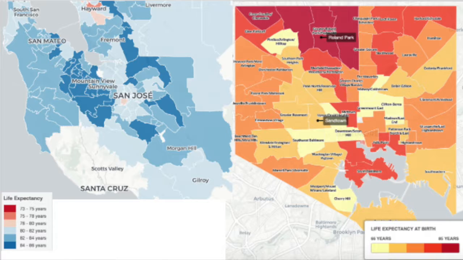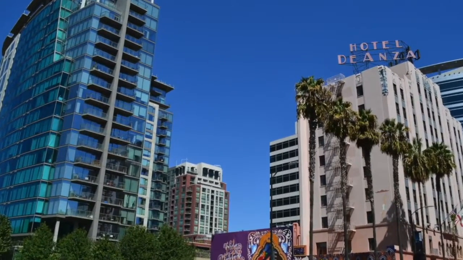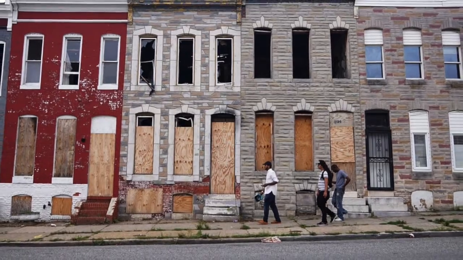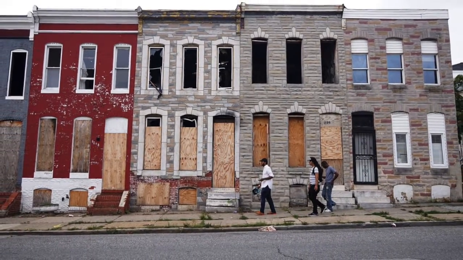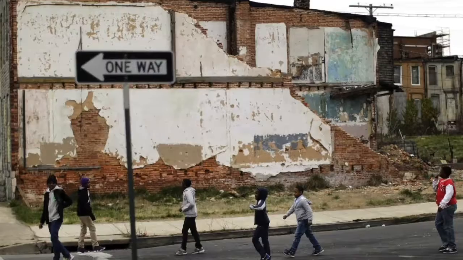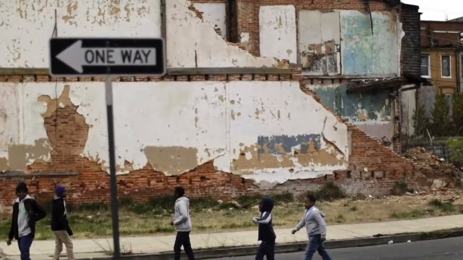This slide shows the life expectancy of an individual in San Jose on the left and Baltimore on the right. As you can see, there is a drastic difference. The lowest life expectancy in San Jose is 75 to 78 years, whereas in Baltimore it is 66 years. There may be an underlying cause as to why there is a huge gap between communities. If we dug deeper, we may find that other central capabilities, like bodily integrity, are violated in Baltimore, which contributes to the low life expectancy.